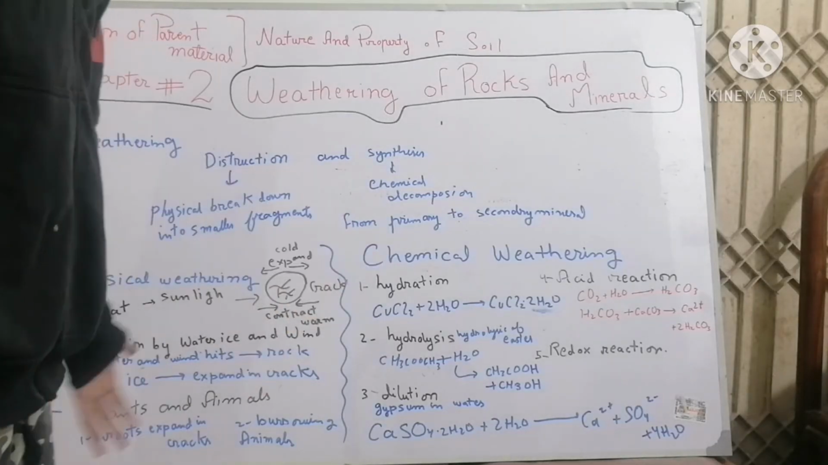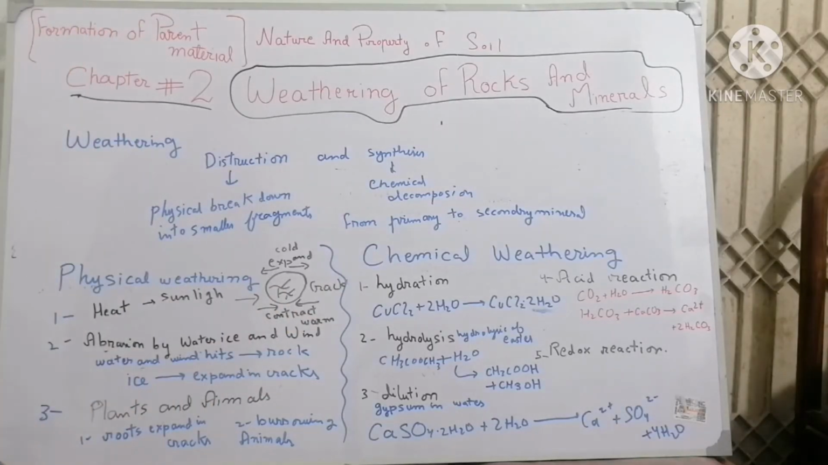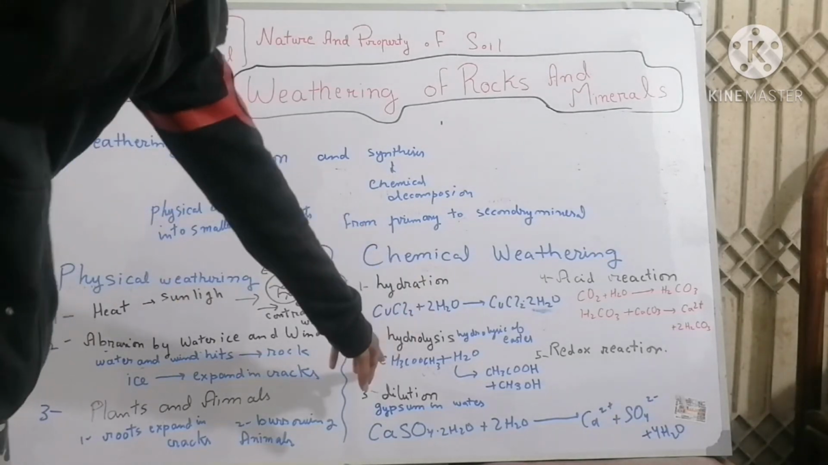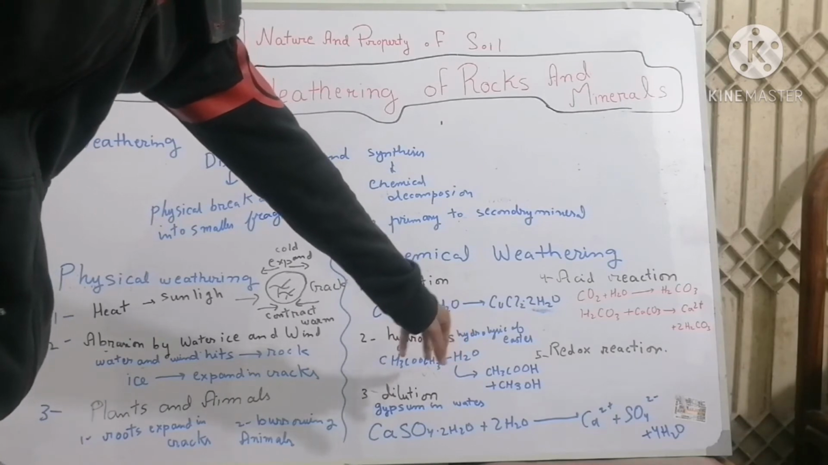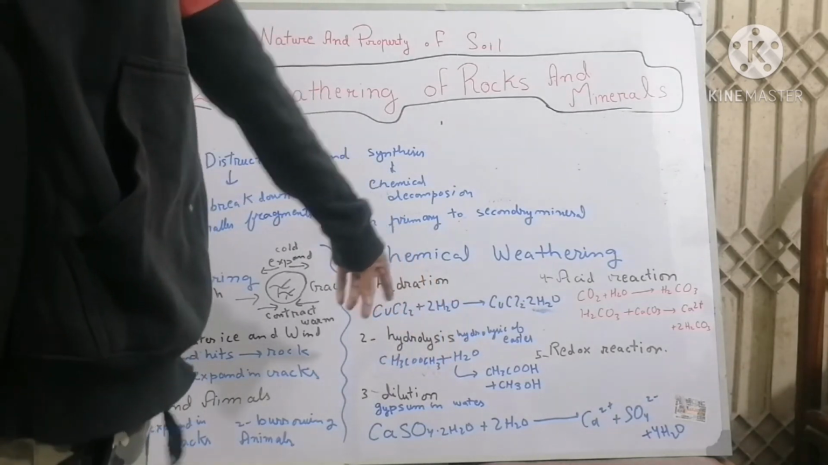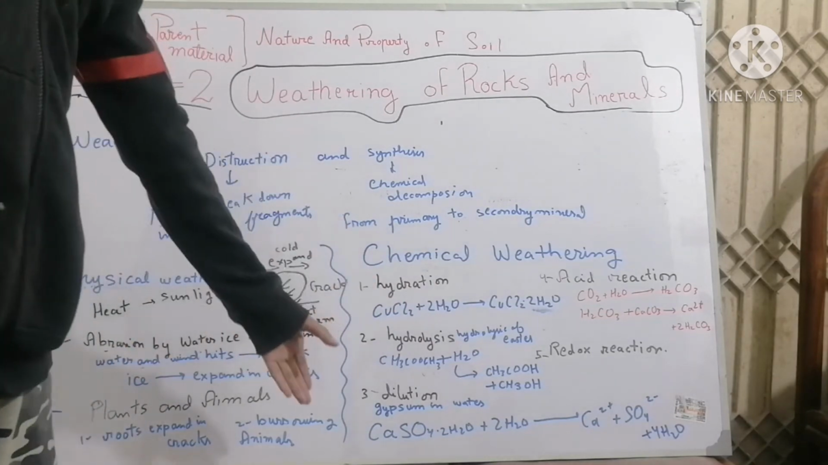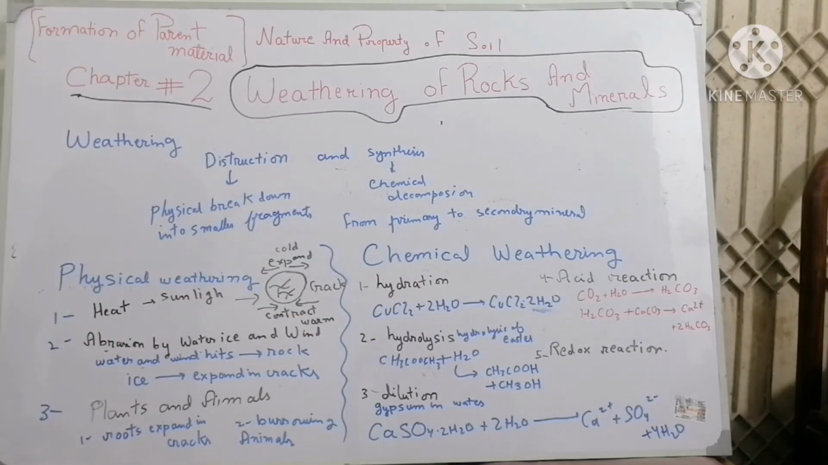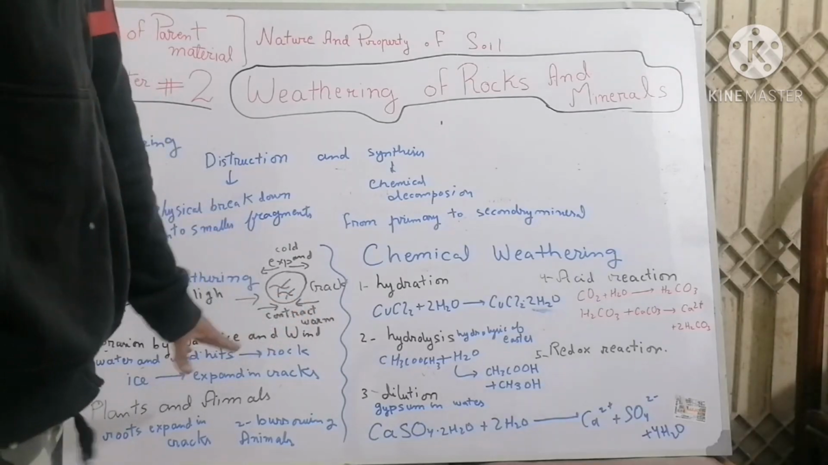Our next factor is hydrolysis. During hydrolysis, a water molecule splits up into hydrogen and hydroxyl, as you see in the following example. And hydrogen often replaces a cation from a mineral structure. Hydrogen is also a cation, and it replaces the cation from that mineral. This phenomenon is known as hydrolysis.